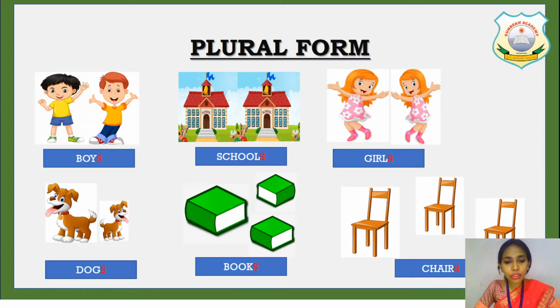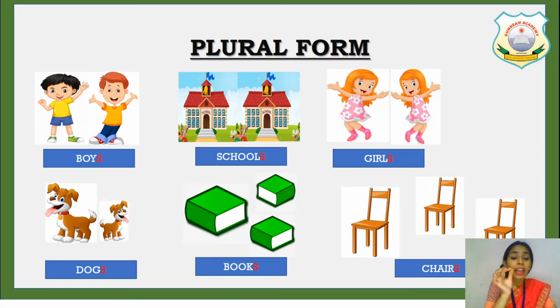So generally children, we use s at the end to make one into many, but not everywhere we apply the same method to convert one to many. For now you have to understand the concept of how to convert one to many simply by adding s, but it is not applied everywhere.